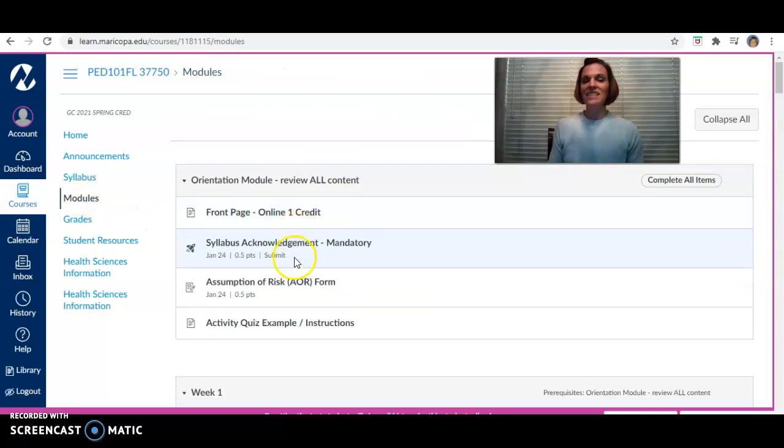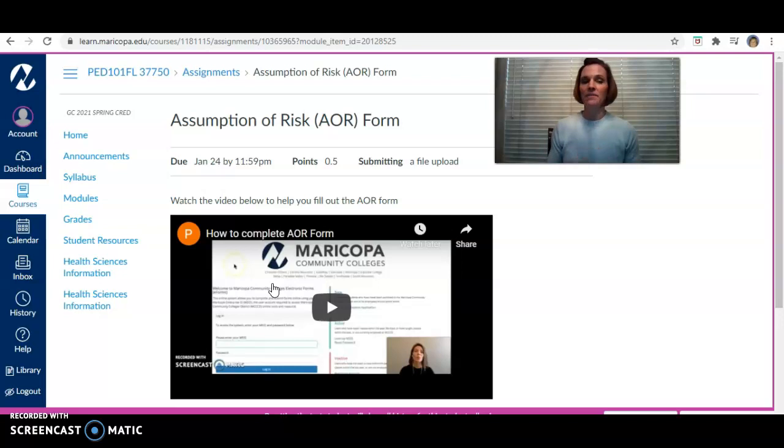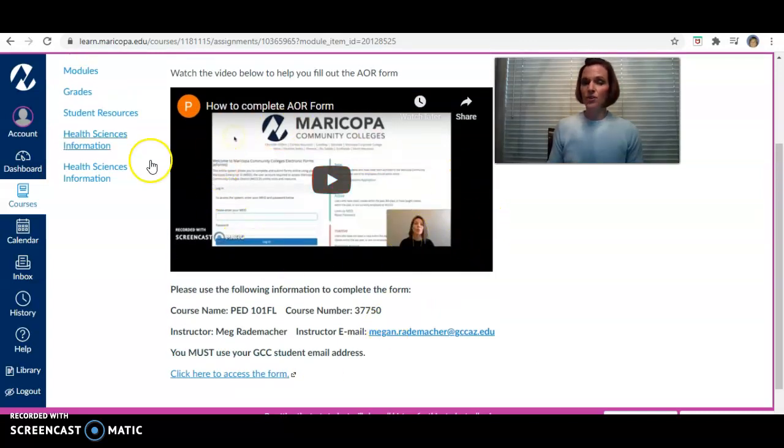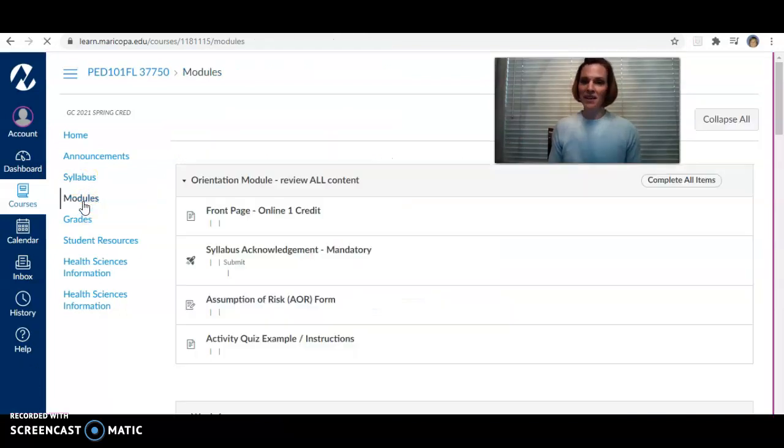Okay. Next thing you're going to complete is the assumption of risk form. Again, you'll get a half an hour of credit. This is going to be a link. Some of you might use the direct forms or direct links. You're going to click here to get to that form. There is a video showing how to complete that. And you're going to want to make sure that you have not only your course name and number handy, but also my name and email. So please make sure you spell those correctly. Okay. So after you complete that, you earn another half an hour towards your grade. So you're already well on your way to earning your A.